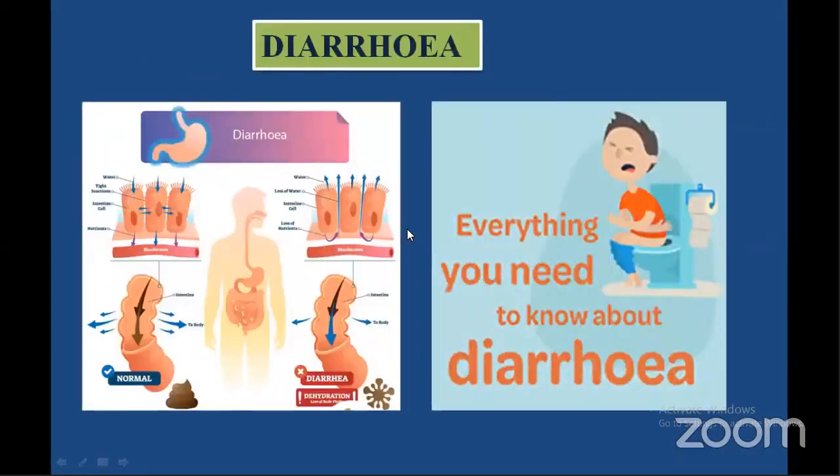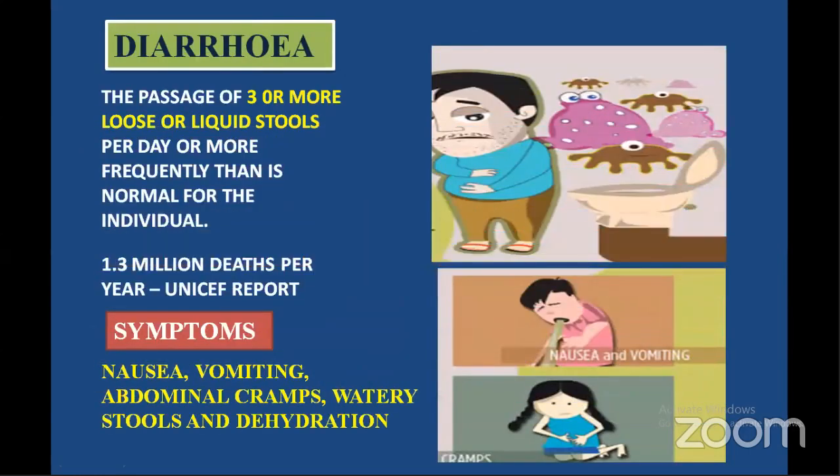Next, diarrhea. Diarrhea includes two symptoms, that is loose motions and vomiting. Diarrhea is nothing but passage of 3 or more stools per day or more frequently than is normal for the individual. According to a UNICEF report, 1.3 million deaths per year are recorded, and the main symptoms of diarrhea are nausea, vomiting, abdominal cramps, watery stools, and finally dehydration.